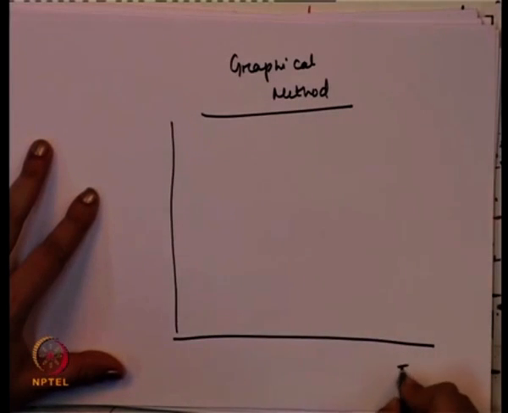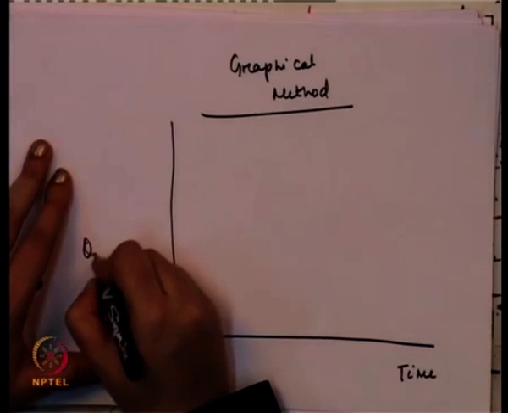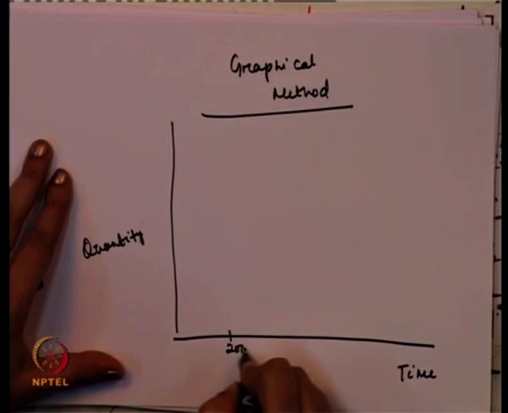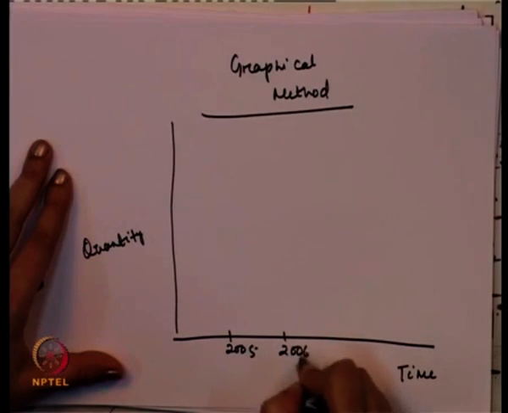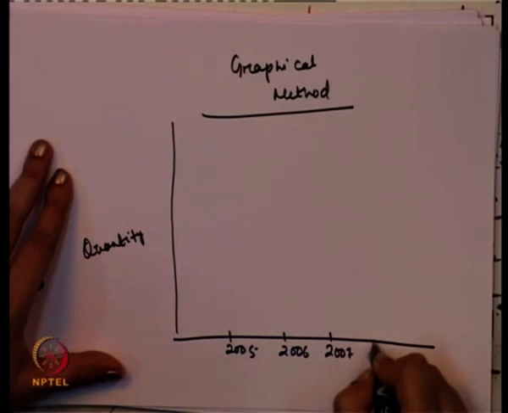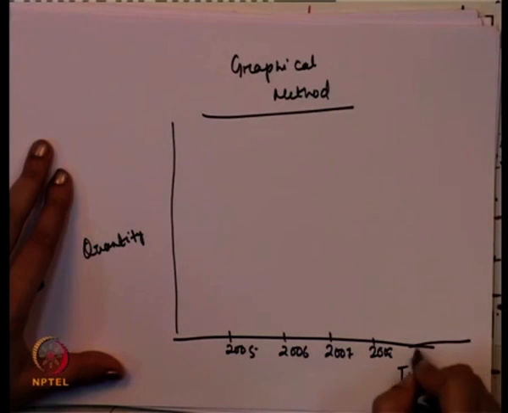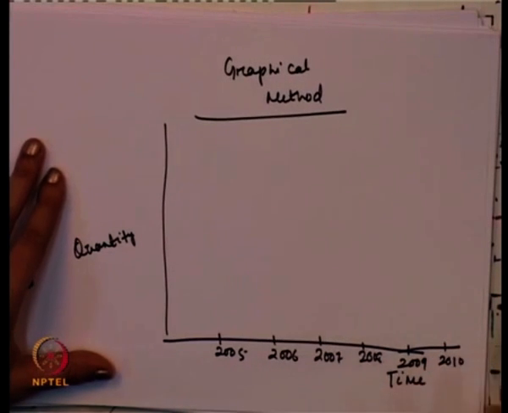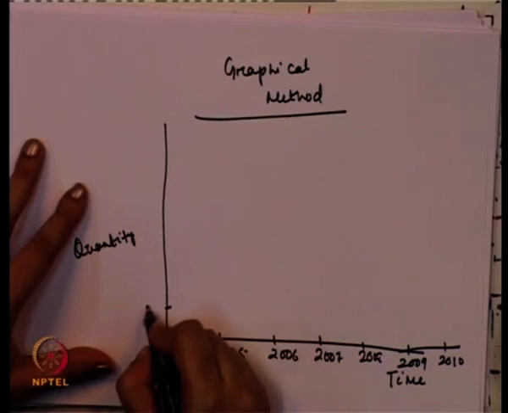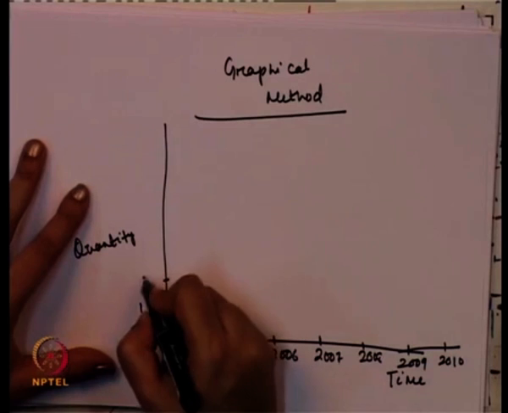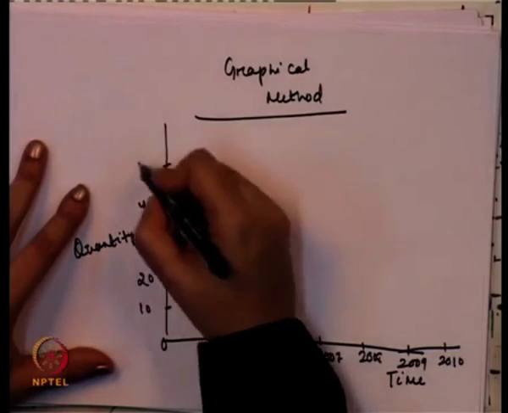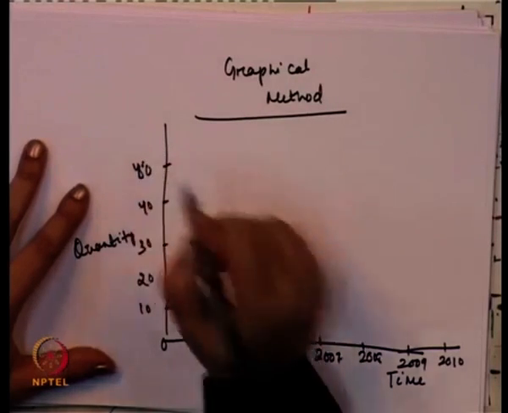Here we can take time, and here we can take quantity. Suppose this is 2005, 2006, 2007, 2008, 2009 and 2010. Here this is 0, this is 10, this is 20, this is 30, this is 40, this is 50 and so on.